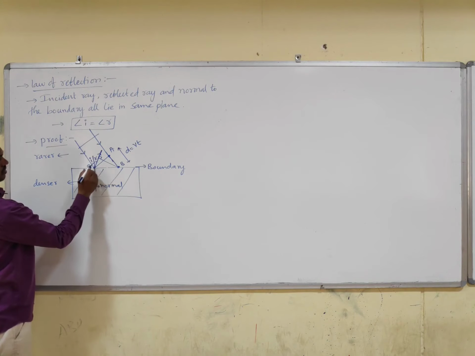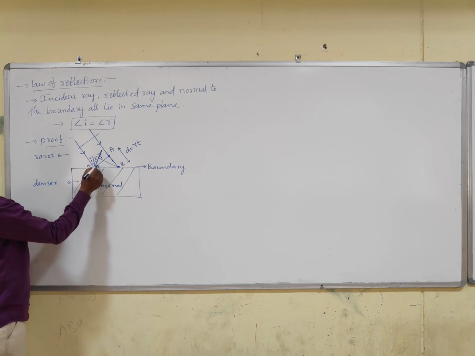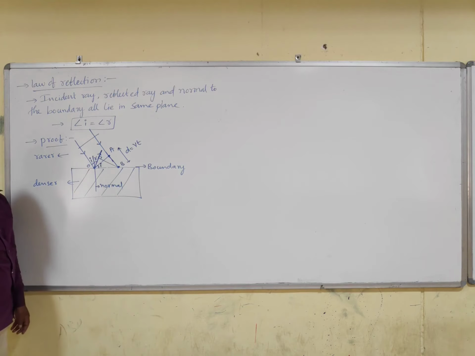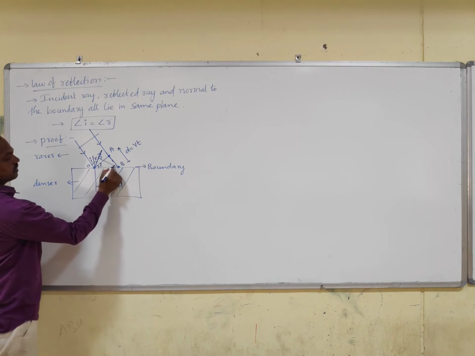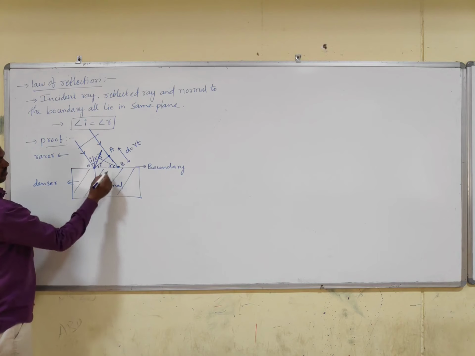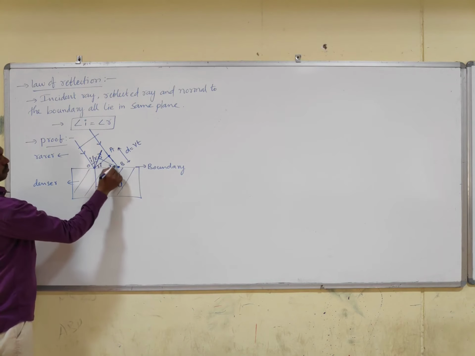So now, what is this angle? This angle is equal to I, because these two are perpendicular lines. As this angle is I, this is also the same angle I. And what is this angle? These two are perpendicular lines and these two are perpendicular lines.